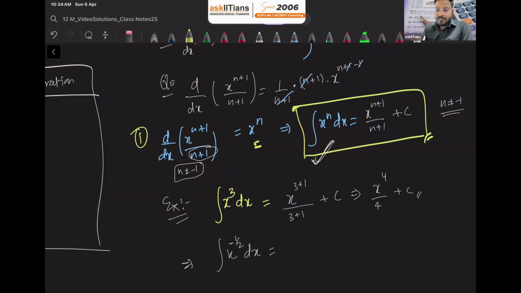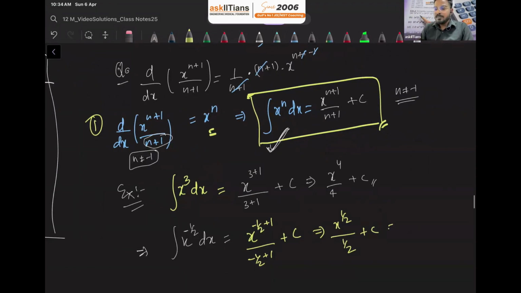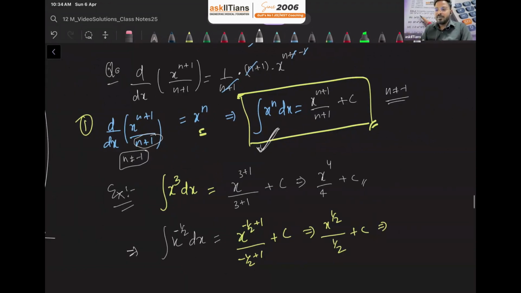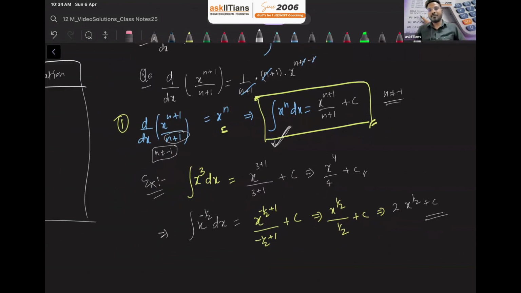So how are we going to write it? It is nothing but x raised to n plus 1, so x raised to minus 1/2 plus 1, divided by minus 1/2 plus 1, and plus constant of integration, because we are writing the final answer of integration. If you simplify the power, it will become x raised to 1/2 over 1/2 plus c. You can further simplify it also, right? So 2 will go into the numerator and then 2 x raised to 1/2 plus c. So this is the answer. So that's how you can use the first formula, right?